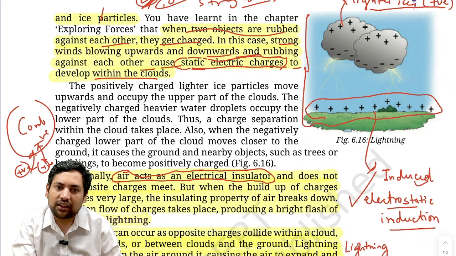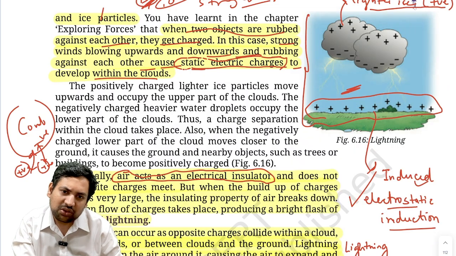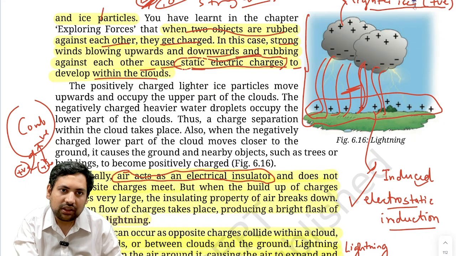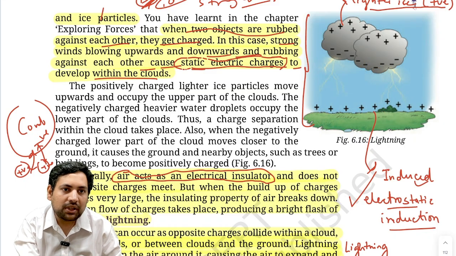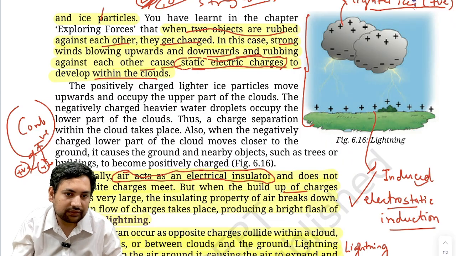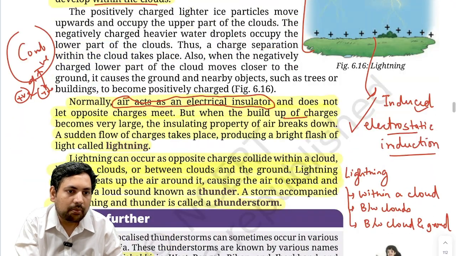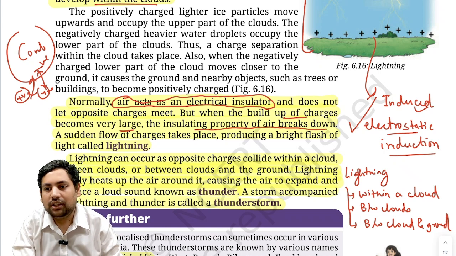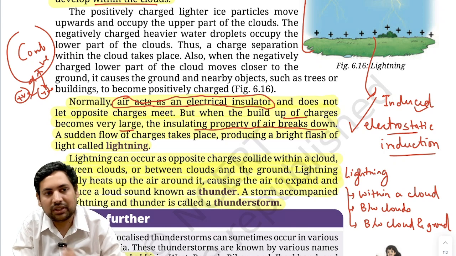In between there is air, and air does not allow the flow of charges, and because of that they never meet. Now, sometimes it becomes too much for the air, when the buildup of charges becomes very large, the insulating property of air breaks down. Then air says that I can't stop this now.